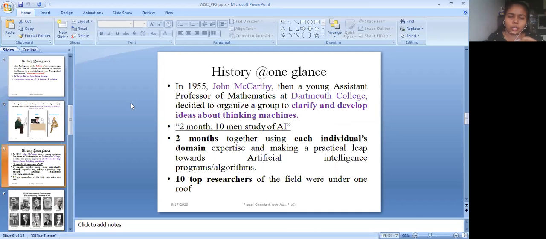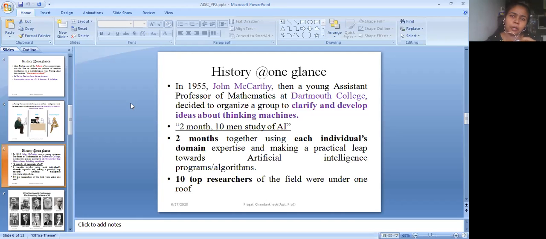In the history of AI, it was in 1955 that John McCarthy came in. If somebody asks us who is the father of artificial intelligence, we directly say John McCarthy, without knowing that there are other persons also involved in the process, which has termed the term AI. So John McCarthy in 1955 wanted to clarify the various ideas of the thinking machine.